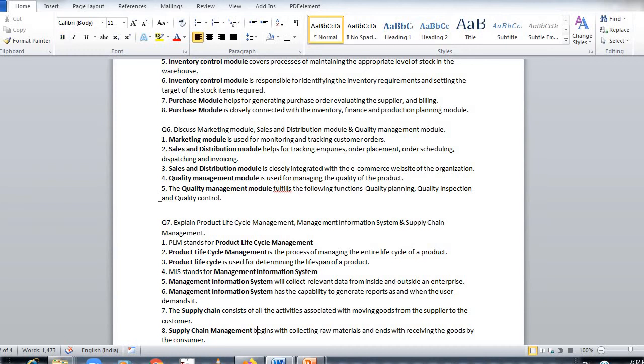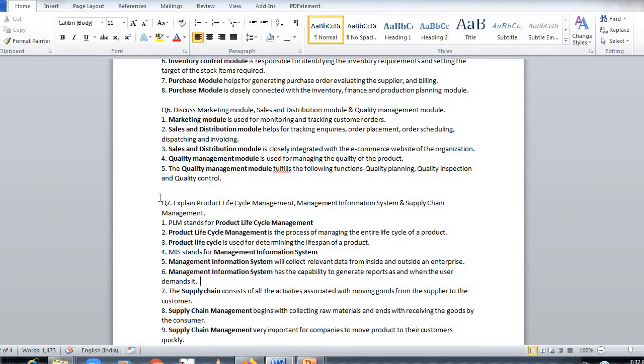MIS stands for management information system. Now what does the management information system do? It collects data from inside the organization as well as from outside the enterprise. MIS has the capability to generate reports as and when the user demands, because it has the data of the internal organization as well as the outside. So it can generate reports with the help of the ERP software. Supply chain consists of all the activities associated with moving goods from supplier to customer.